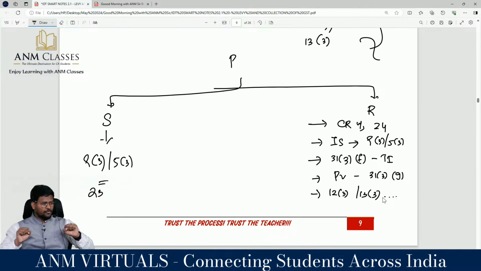Date of receipt of goods or date of payment or 31st day from the supplier's invoice, whichever is earlier. With regard to services, date of receipt of services or date of payment or 61st day from the supplier's invoice, whichever is earlier. This is the connected provision, correct? Yes, sir. And these recipients of 9(3)/9(5) can take it as ITC. Whatever amount they are paying on reverse charge basis can be taken as ITC.